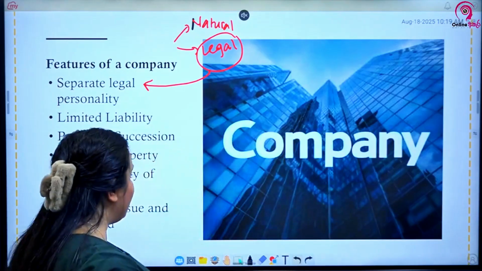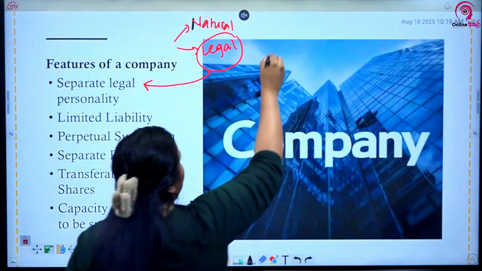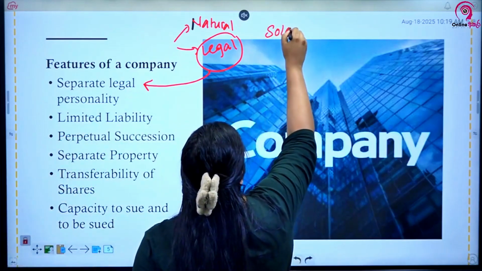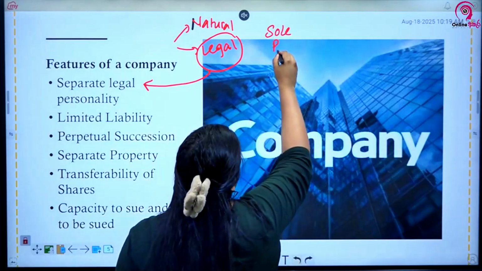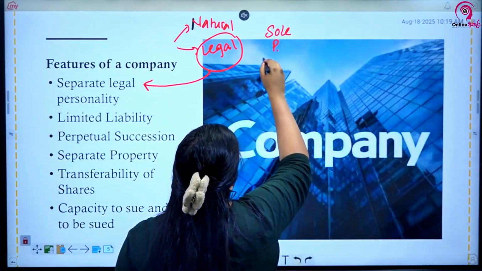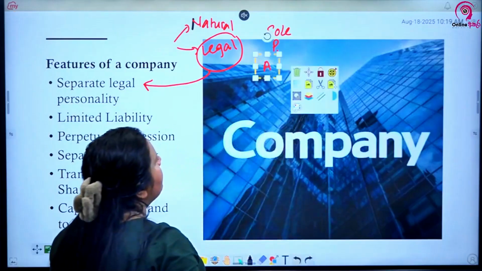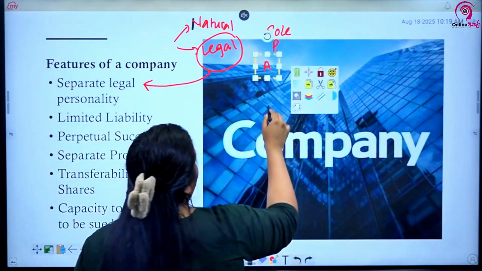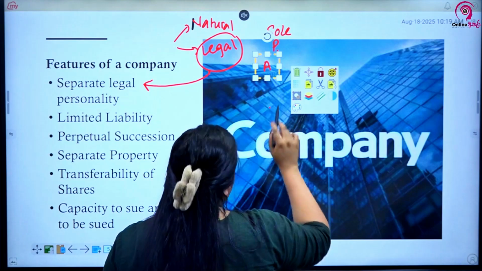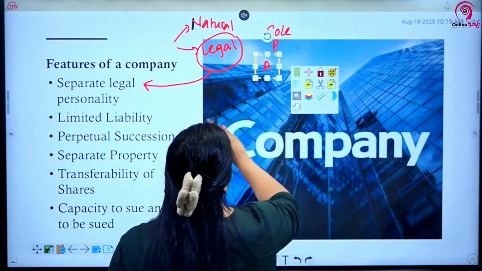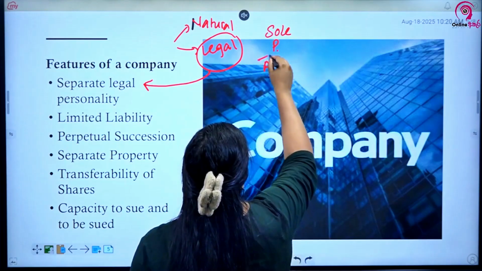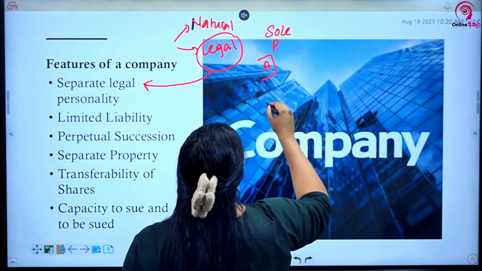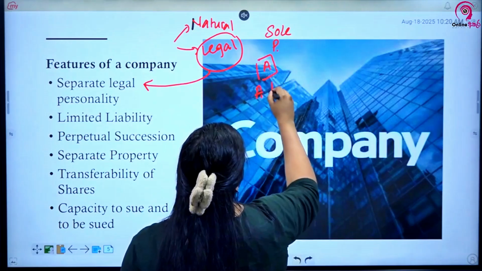Alright, so let's take a sole proprietorship. For example, let's think that a person called A starts a sole proprietorship called A Traders.